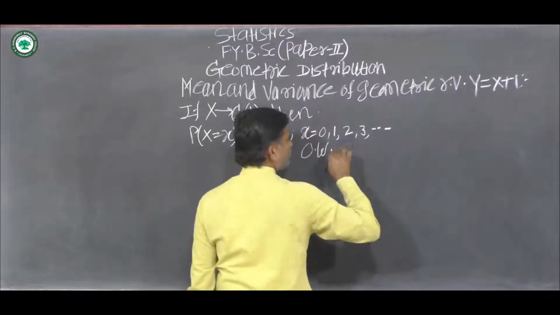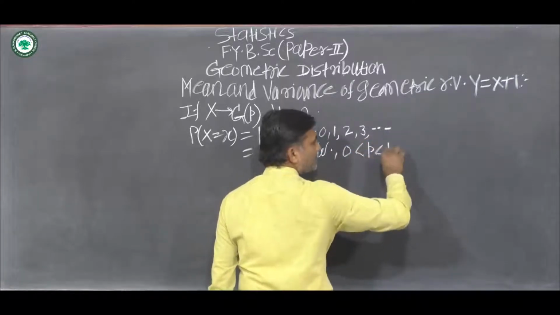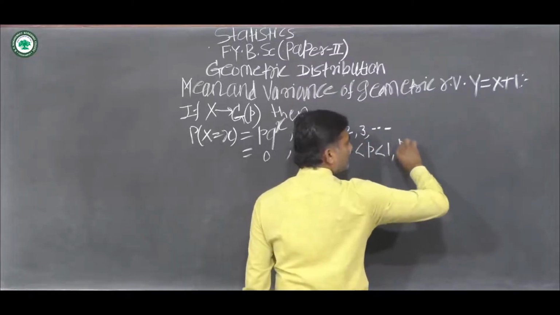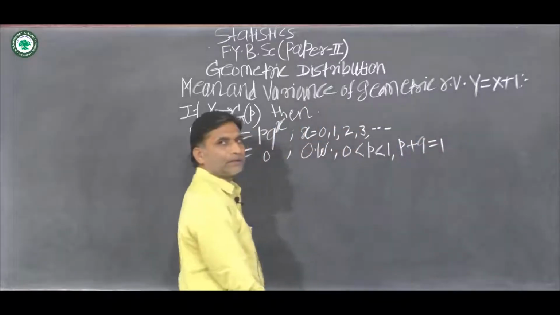Here 0 is less than p, which is less than 1, and p plus q is equal to 1.